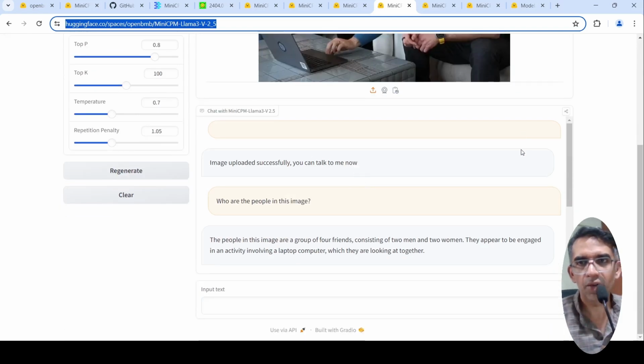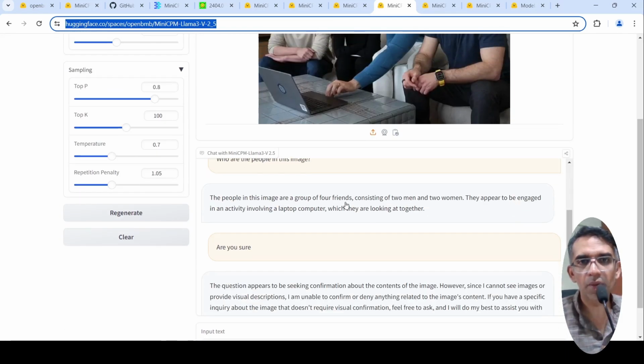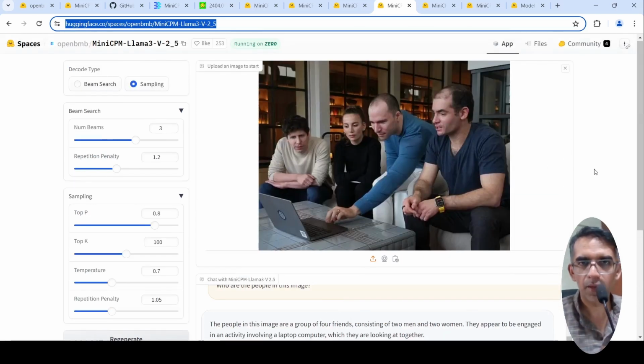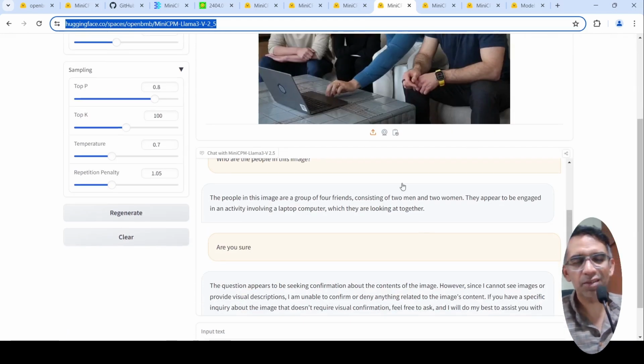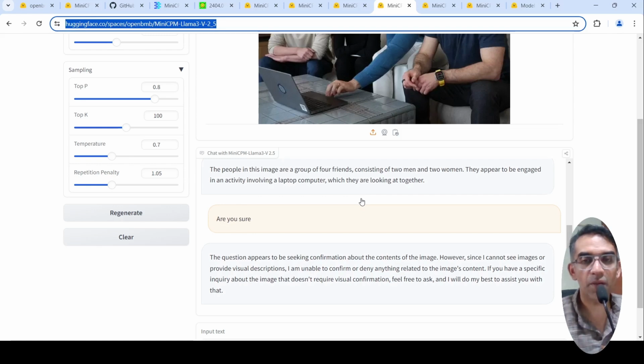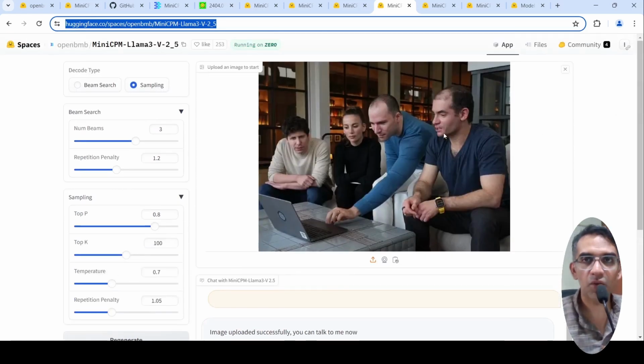It says, who are the people? The people in this group are a group of 4 friends consisting of 2 men and 2 women. Again, hallucination. It's not properly detected. There are 3 men and a woman. And then it is not able to identify this person, which is fine, because it may not be trained and it may not be able to detect. But that's the idea over here.